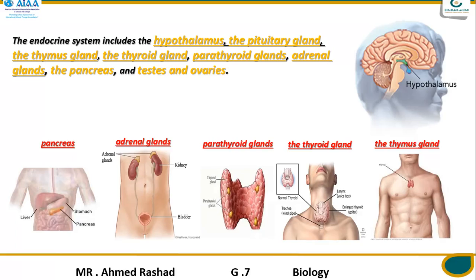The parathyroid glands are found in the thyroid gland and help control the calcium level in your body, and the adrenal glands are found above your kidneys and help with the urinary system processes.